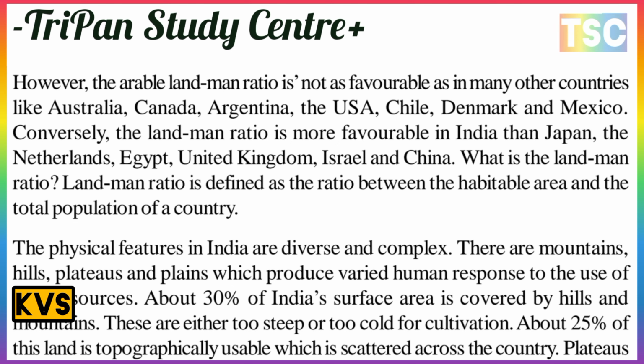However, the arable land-man ratio is not as favorable as in many other countries like Australia, Canada, Argentina, the USA, Chile, Denmark and Mexico.